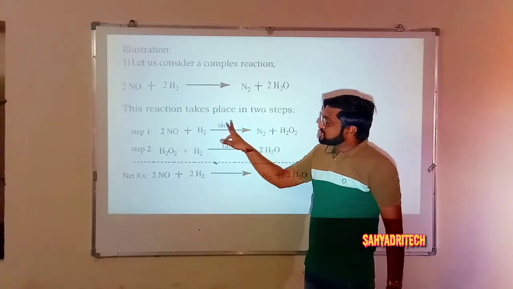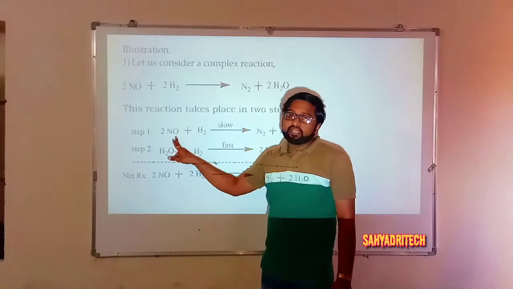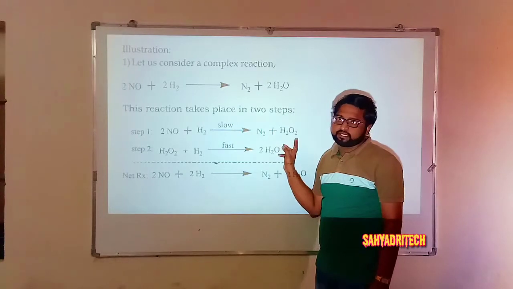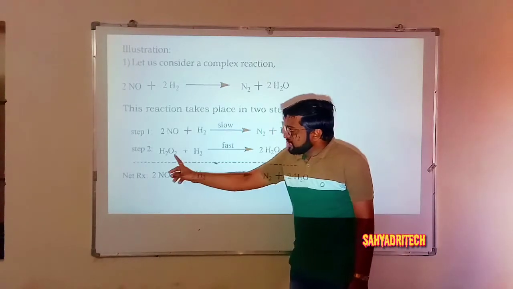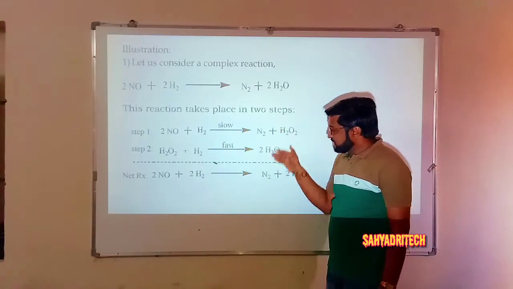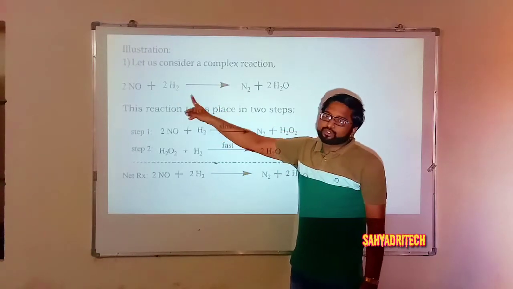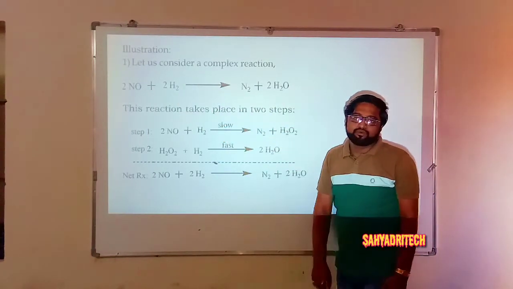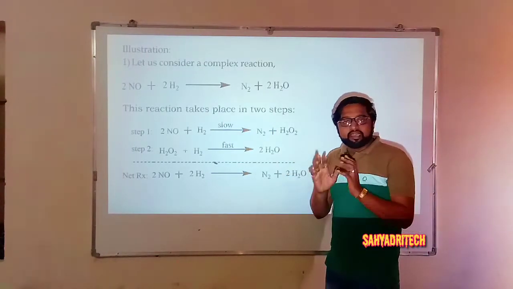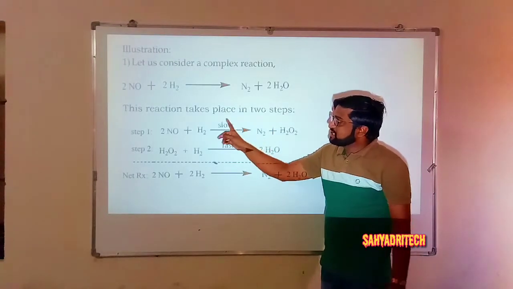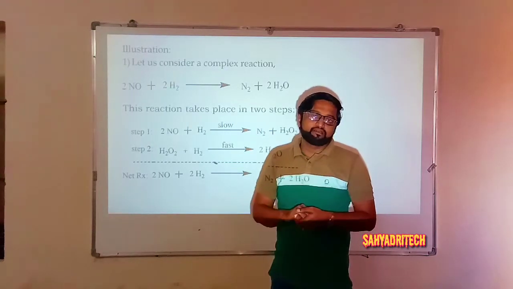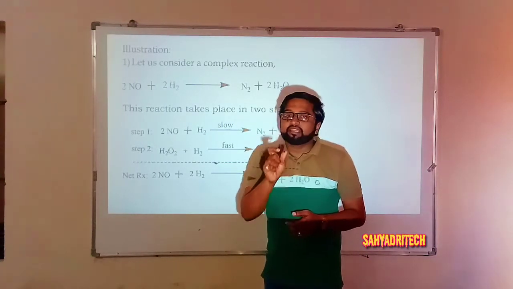Well, the first step is the slowest step. Here 2 moles of nitric oxide combines with 1 mole of hydrogen to give dinitrogen and hydrogen peroxide. In the second step, hydrogen peroxide combines with 1 mole of hydrogen to give 2 moles of water. So what is the net reaction here? 2NO + 2H2 gives N2 + 2H2O. So here, when I think of rate of a reaction, actually rate of a reaction depends on the slowest step of a reaction, or you can say mechanism. So we call it the rate determining step.